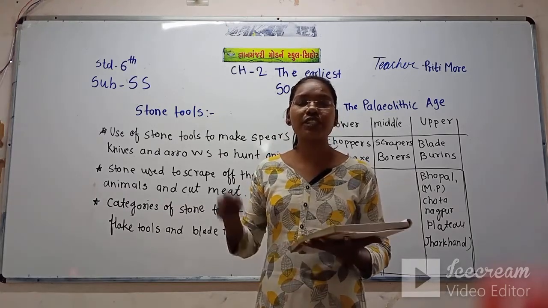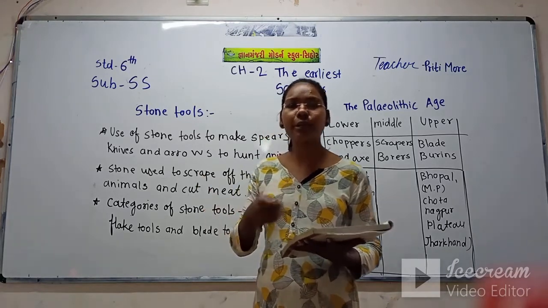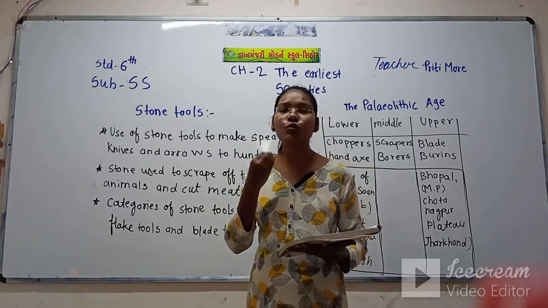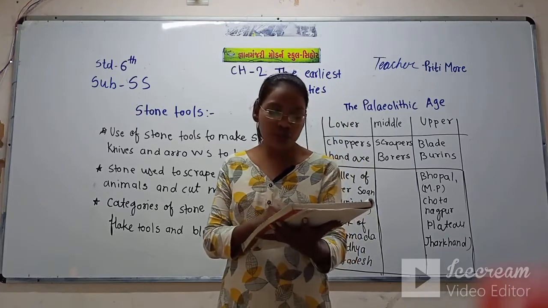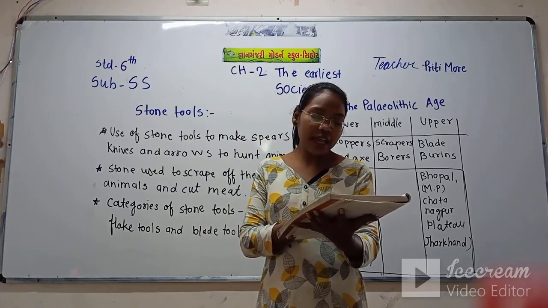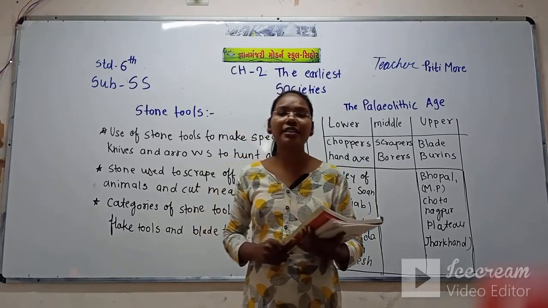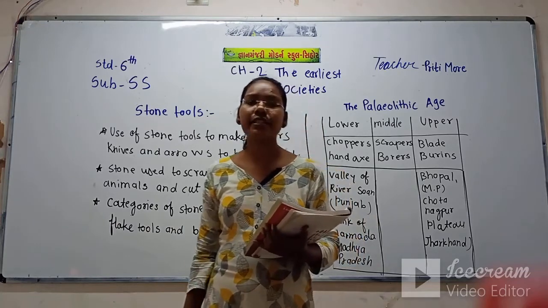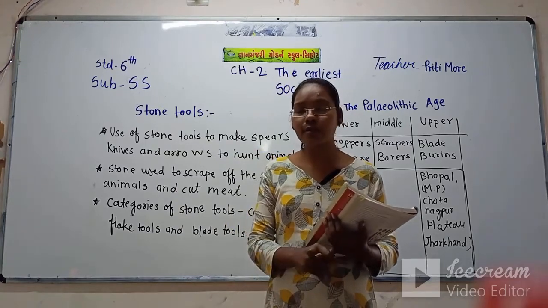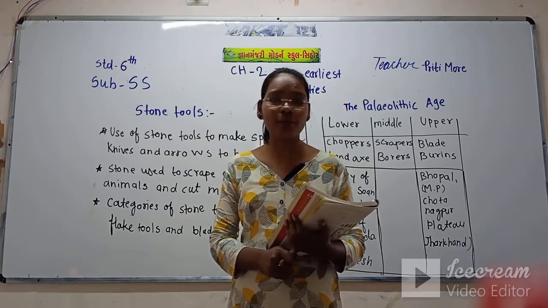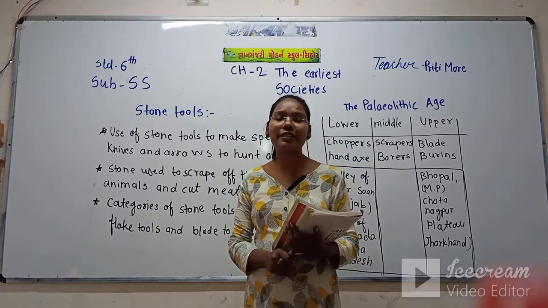And what they used to do, they hunted the animals. They used to hunt the animal, trap it, chop the meat and eat it to sustain themselves. That means to make themselves survive. They used to hunt animals and gather wild berries and fruits to sustain themselves. Because in the forest there are so many trees, they could easily collect the fruits, and there were so many animals too, so they could easily hunt.